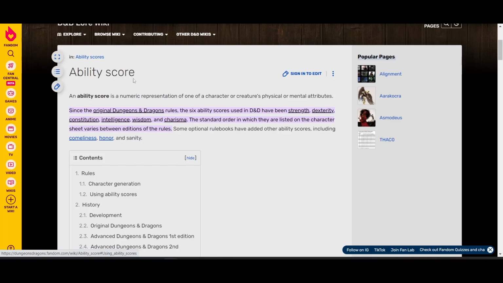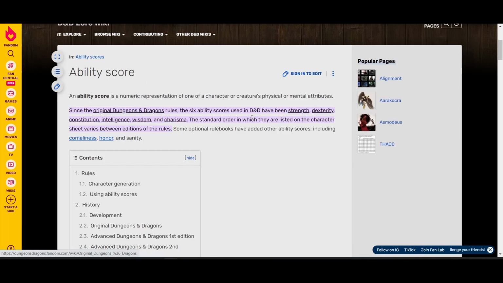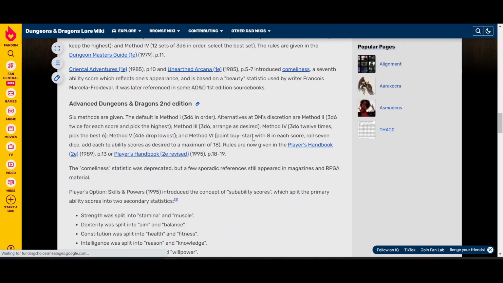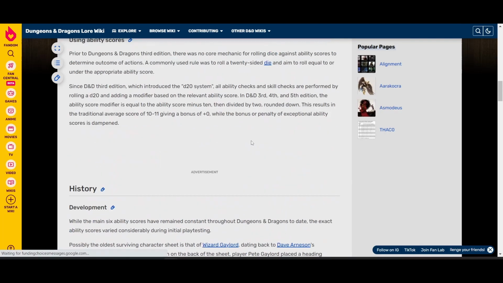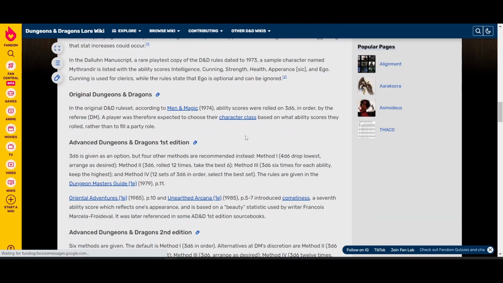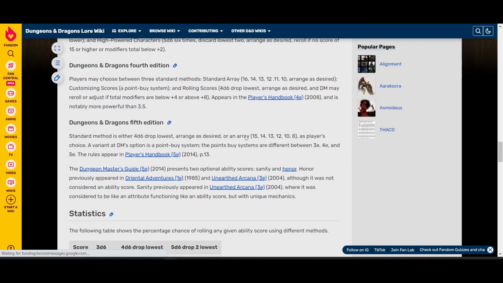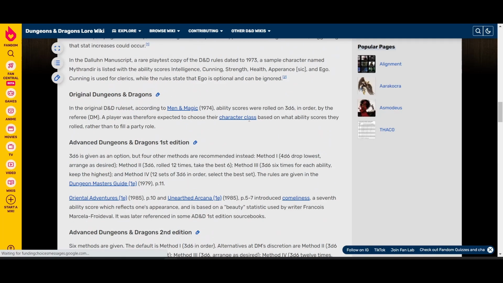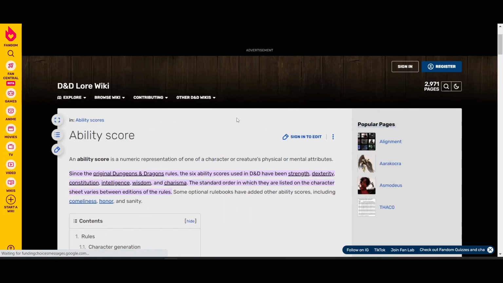It seems like for abilities, the order varies between editions. However, this wiki page does list them in specific order, so maybe I'll use the one used on this wiki page for this one. I'm not sure.